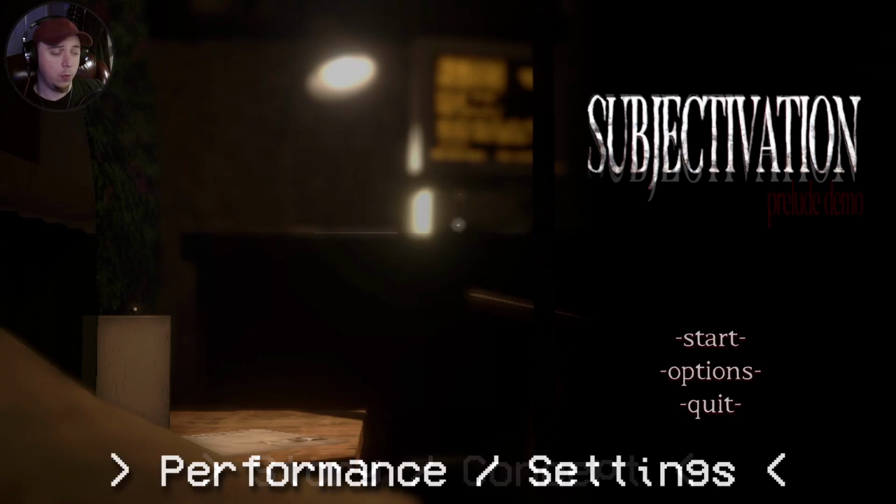Now, in terms of performance and settings, performance is kind of a mixed bag. I would say for the most part, it performed very well. But especially early on when I first got into the game, there was some pretty bad hitching where the game just decided it wanted to skip and have issues for some reason as I looked around. It eventually smoothed out, but I noticed it happened maybe a few more times after that later down the road. Not really sure why that happened, if it's something behind the scenes, maybe my computer, I'm not really sure, but I just wanted to point it out still.